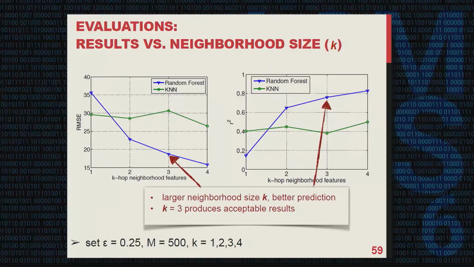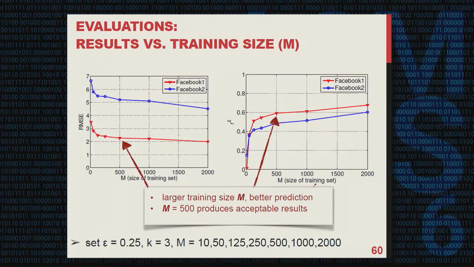We compare the prediction results with varying parameters. First, we find that for a larger k, a wider neighborhood can actually provide a more accurate mapping between nodes and the communities, and thus produces better prediction results. And if we increase the training size M, it can help us fully sample the entire social network, and thus the prediction results are also improved. However, also note that when M exceeds 500, the improvement in performance becomes less obvious.